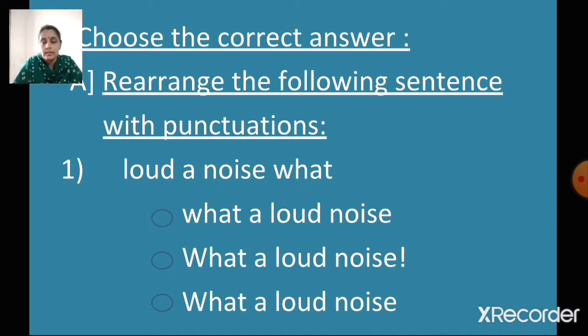Choose the correct answer. The first one is rearrange the following sentences with punctuation. We have done sentences. We know sentences always begin with a capital letter, and end with a full stop or an exclamation mark or a question mark depending on the type of sentence it is, right? So here we have been given a set of words which are jumbled. You have to arrange them in proper order and also use the correct punctuation marks.